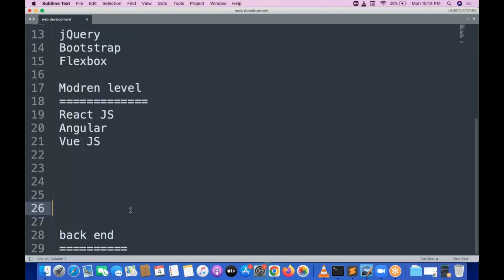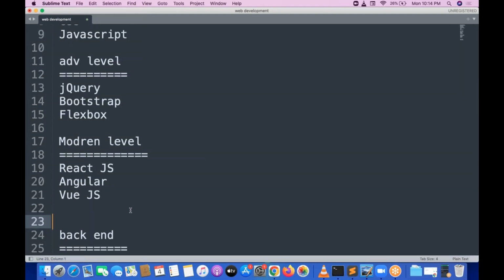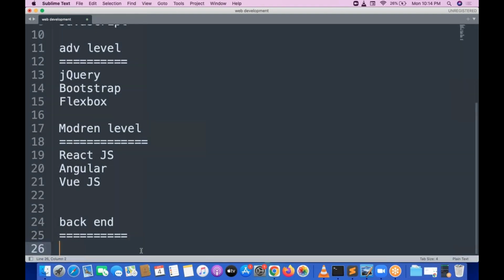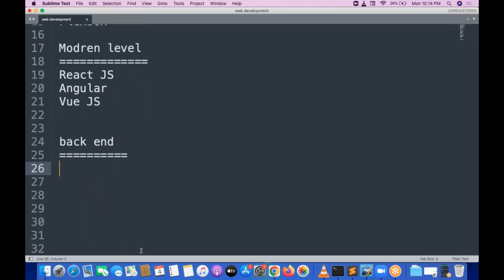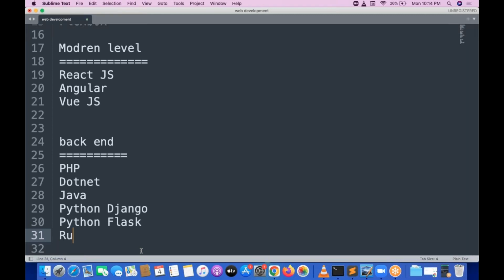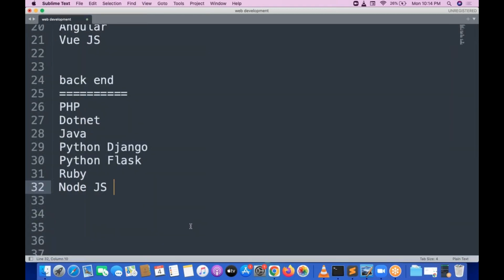Coming to the backend part, there are multiple kinds of backends available. In the backend, we can go with PHP. One is PHP, one is .NET, one is Java, one is Python Django, one is Python Flask, and either we can go for Ruby or Node.js.